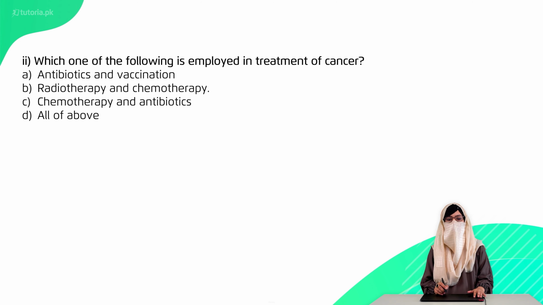Second MCQ is, which one of the following is employed in the treatment of cancer? Antibiotics and vaccination, radiotherapy and chemotherapy, chemotherapy and antibiotics, all of the above. The right option is option B, radiotherapy and chemotherapy.